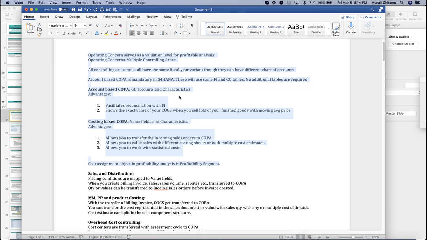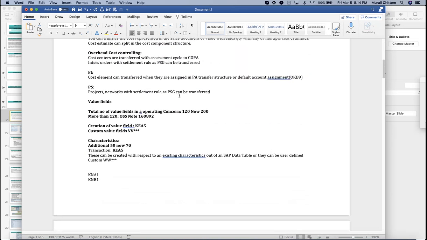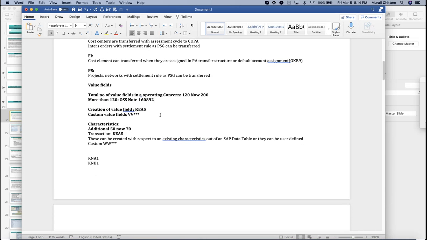When it comes to the number of value fields, earlier there was a limitation: the maximum allowed value fields in the operating concern was 120. Now it is 200. Again, it does not come by default. If any customer wants to use more than 120 value fields, they have to implement OSS Note 16892. It is not consulting, people just need to implement it. And right now the number of characteristics is 70. Earlier it was 50.